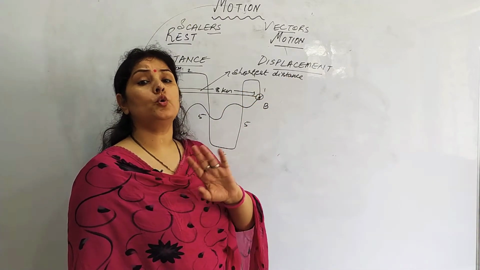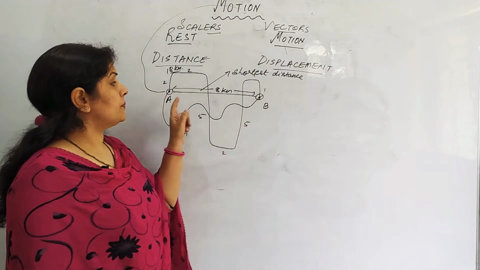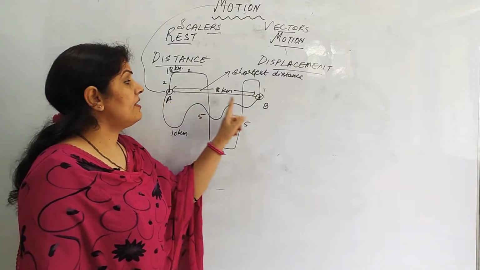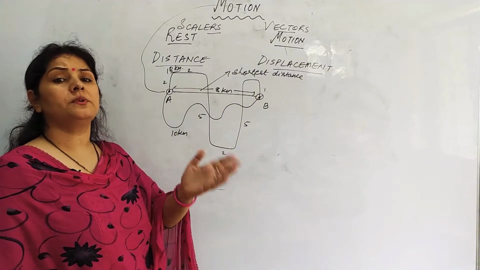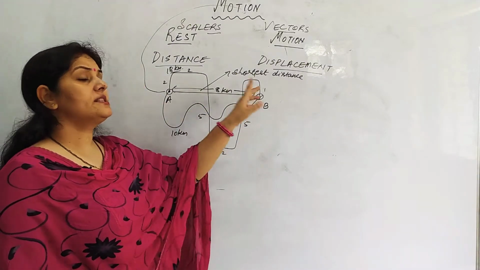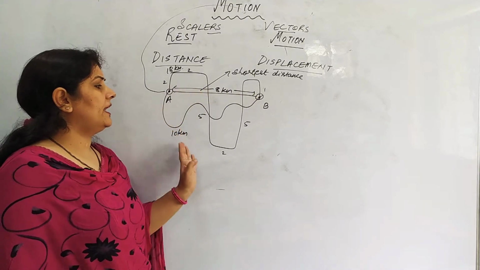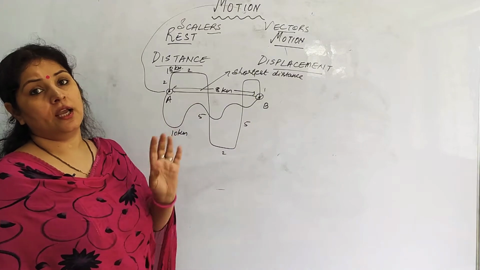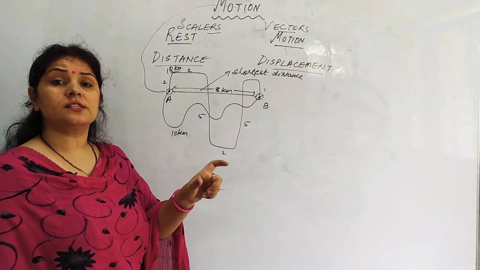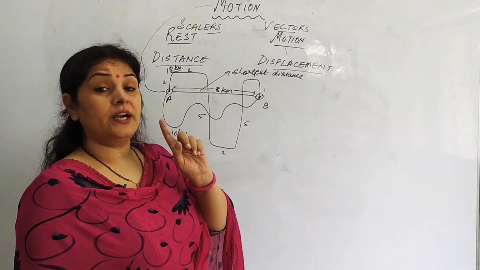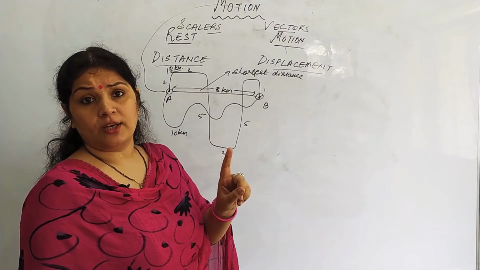Distance and displacement could be equal to each other. If suppose this person had taken this path, this way, then distance and displacement would both be equal. But because he has taken a different path, the distance traveled could be 18, could be 10, could be 12, could be 15, anything. But the shortest distance, that is displacement, is a unique value. For distance you can have so many answers, but displacement will have a unique value.